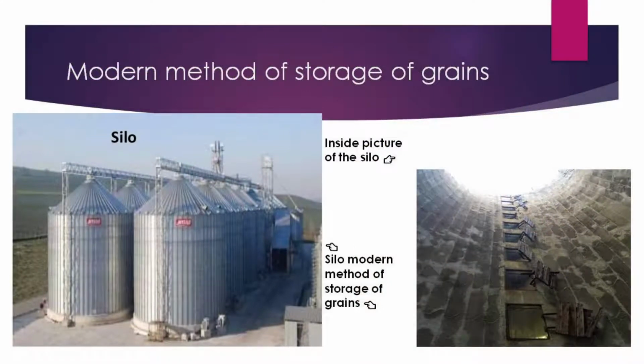Now you should also know what is the modern method of storing grains, and this modern storage is known as a silo. Now see, these are metal containers, and here I have tried to show you the inside of a silo, the modern method of storage of grains. This is used when you have grains in lot and you have to save them for 2-3 years, or you have to save and use them for disastrous events.